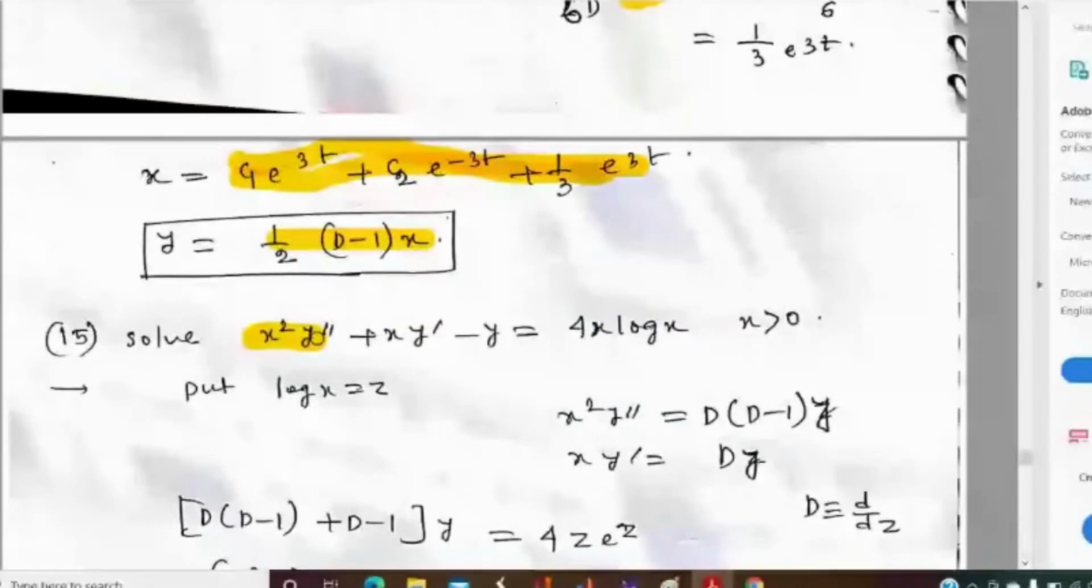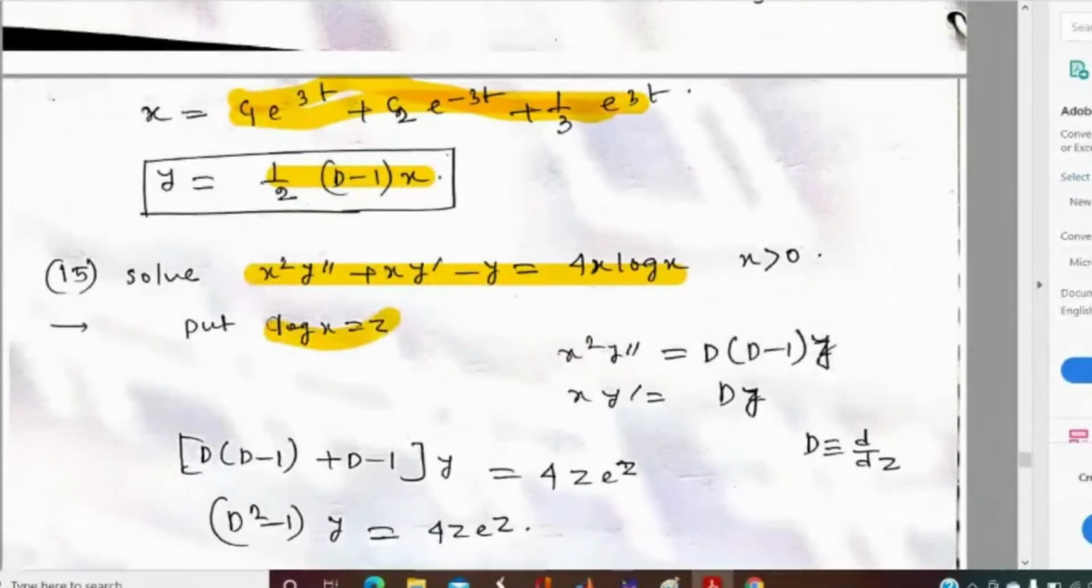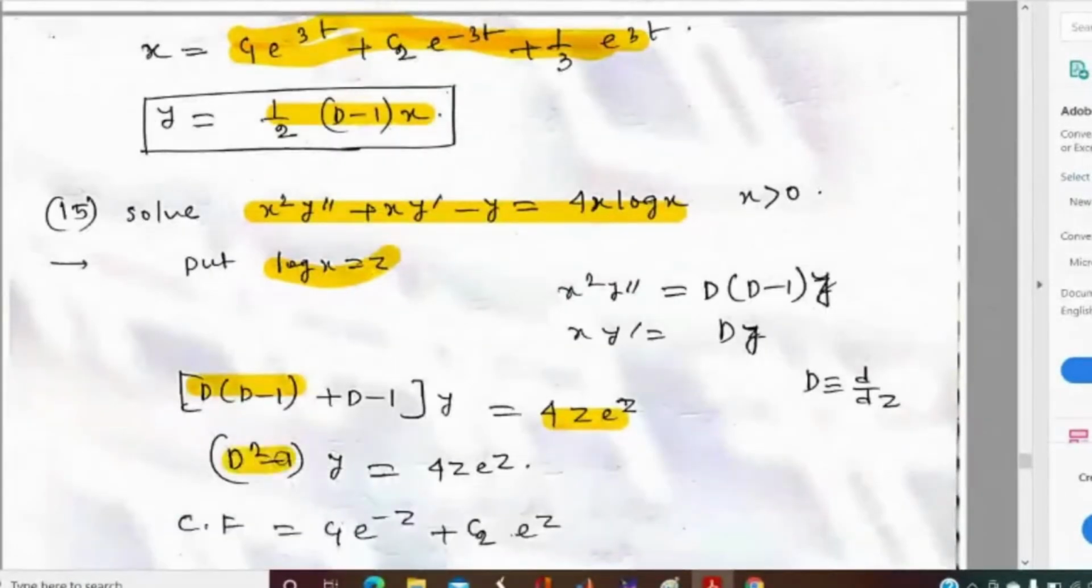Here, this is also a Cauchy-Euler equation, and we have to solve this differential equation. In a similar manner, we put log x equal to z, and we will get (D(D minus 1) plus D minus 1) y equal to 4. Here, x will be e to the power z, so 4z e to the power 2z. After simplification, we will get (D square minus 1) y equal to 4z e to the power z.